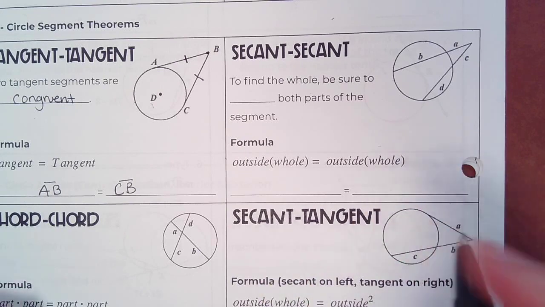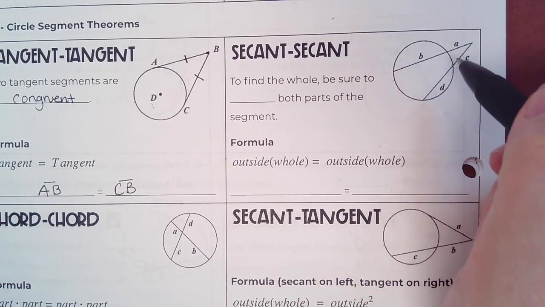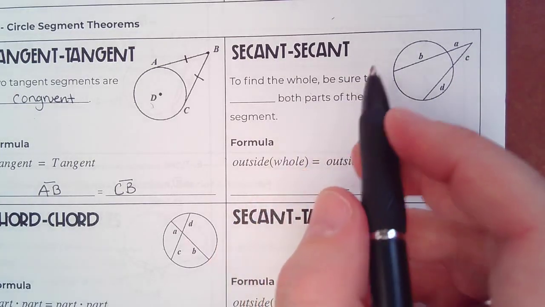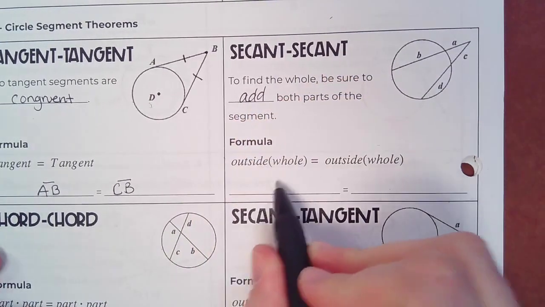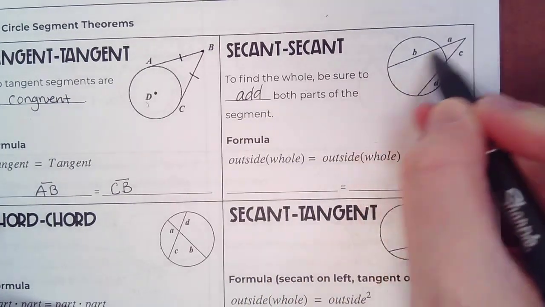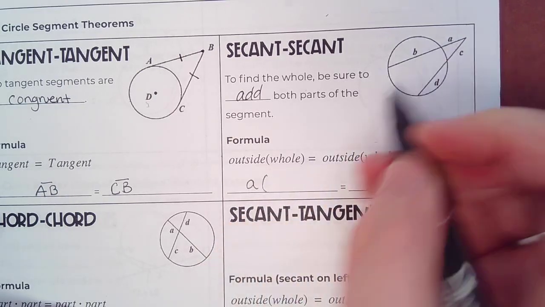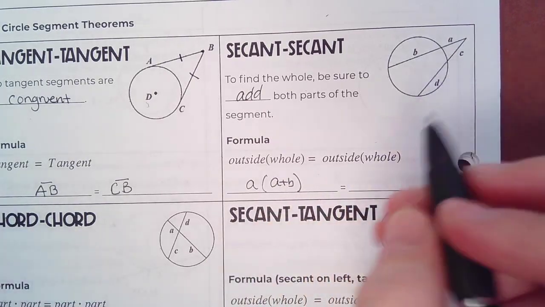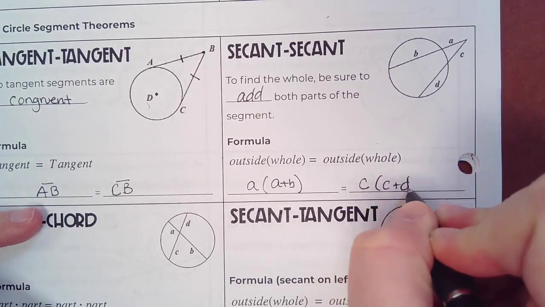Secant secant. These are segments that intersect and go through the circle. To find the whole length, be sure to add both parts. The formula is outside times whole equals outside times whole. For our top segment, outside is the A part, and the whole is A plus B. For the bottom segment, the outside is the C part, and the whole is C plus D.